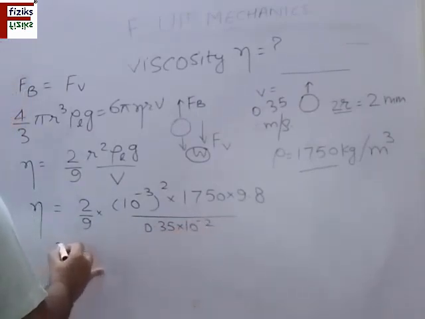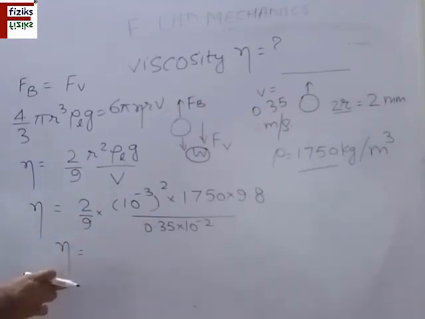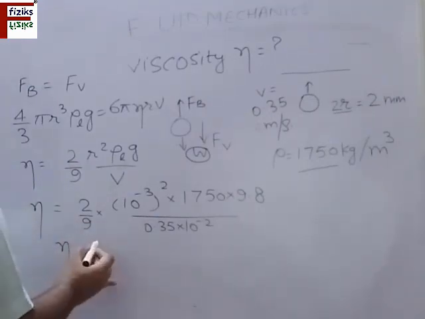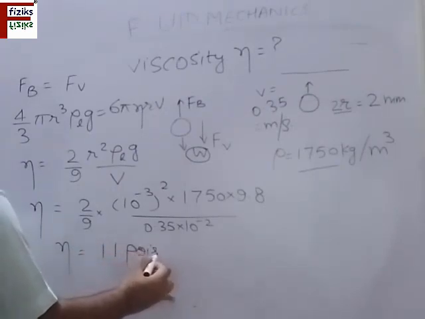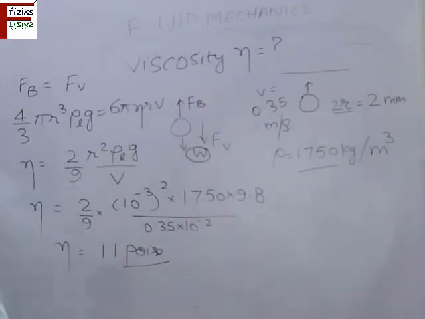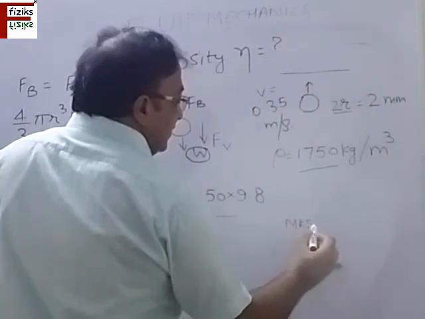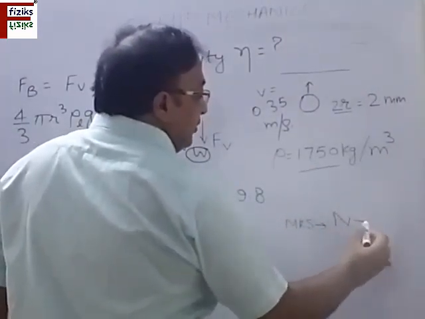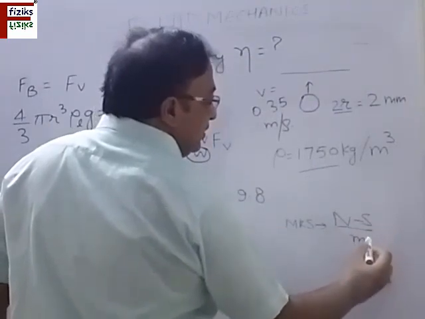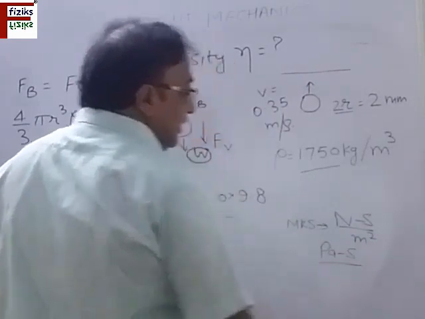So this will give you the value of this viscosity, and remember this is the dynamic viscosity. You will get this as 11 poise. Poise is the CGS unit of viscosity. In the MKS system, I told you the unit of viscosity is Newton second per meter square, or sometimes also written as Pascal second.